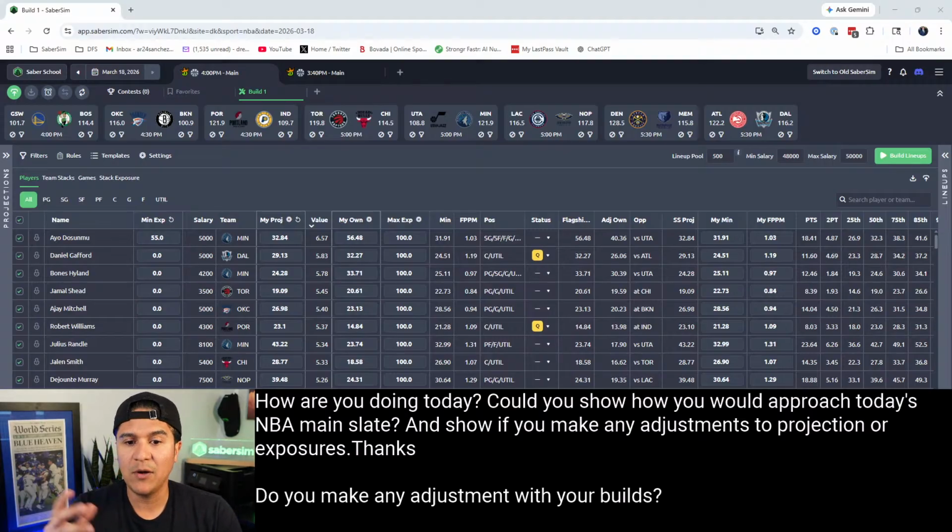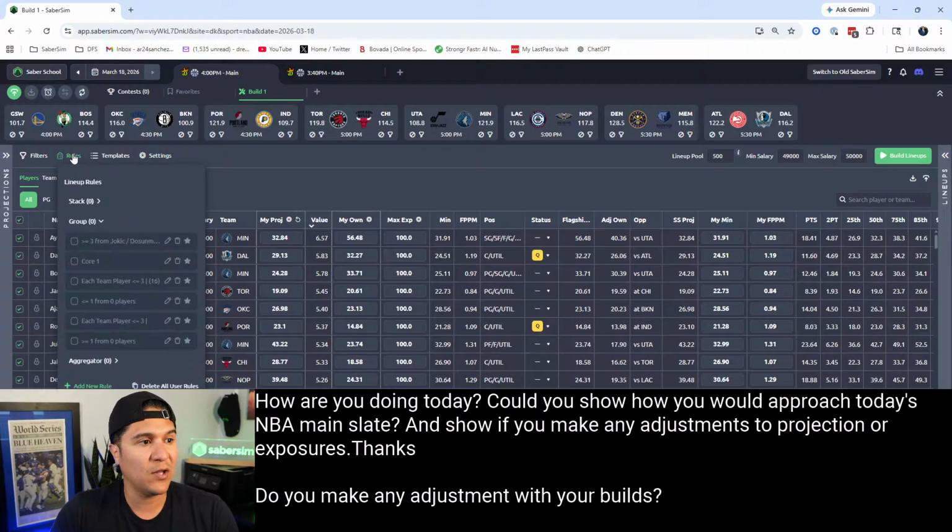Okay, follow-up. Do you make any adjustments with your builds? Sometimes, it's going to depend. It usually comes into the post build. Hey, am I seeing the things that I want? Am I comfortable with the leverages and the exposures that I'm getting? I think it's okay to make adjustments. Hey, I don't want to play these low min salary lineups, I would rather play higher. Okay, I'm going to raise my minimum to 49,000.